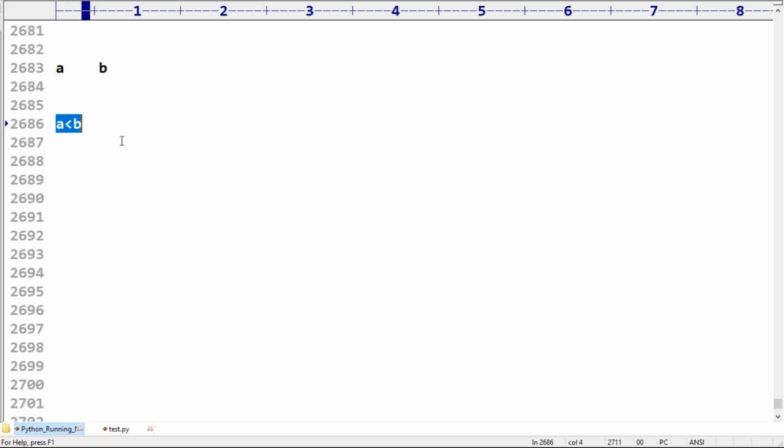A is the minimum value. If this condition fails, A less than B is not true, then which is the minimum value? B is the minimum. Now observe: if A less than B, A is the value, else B is the value.